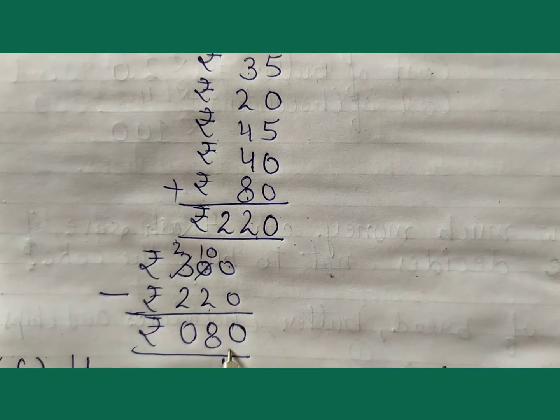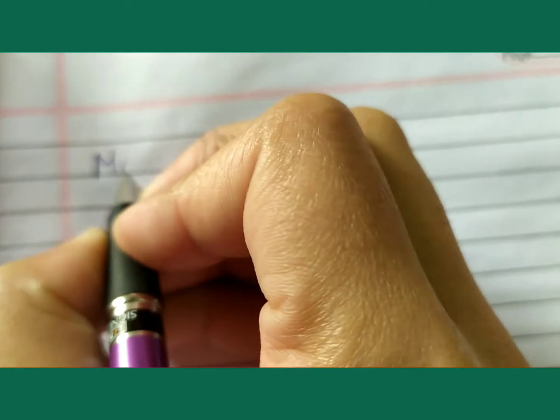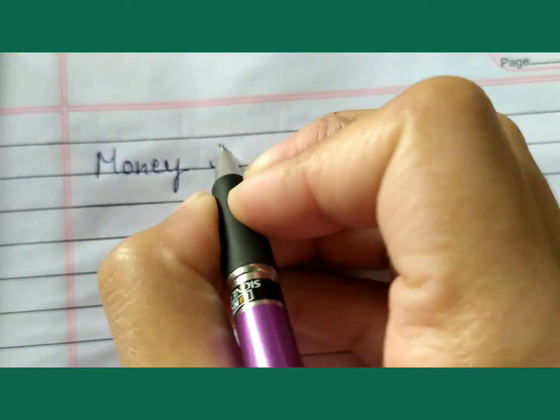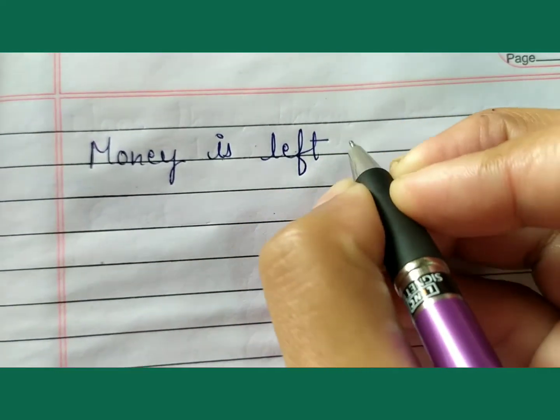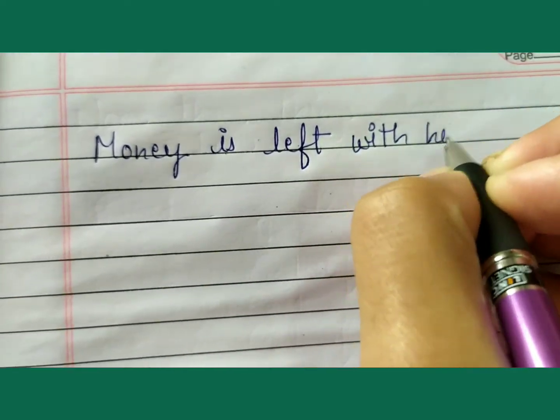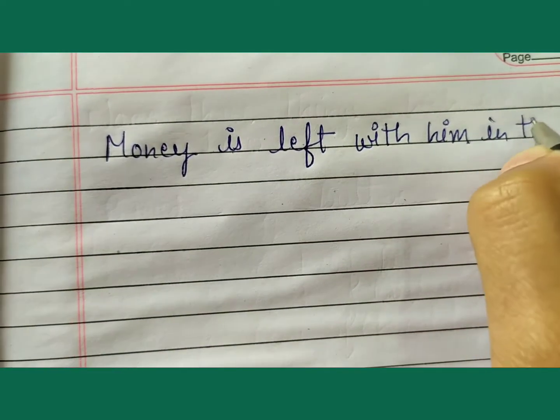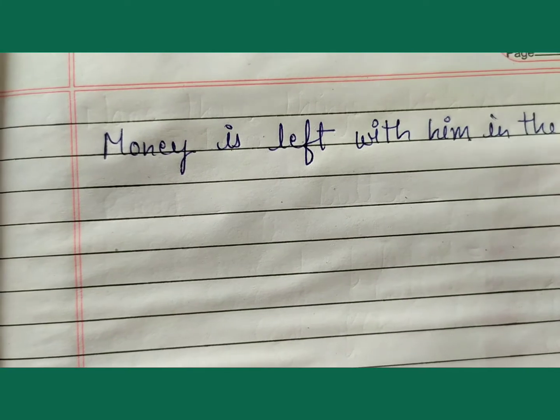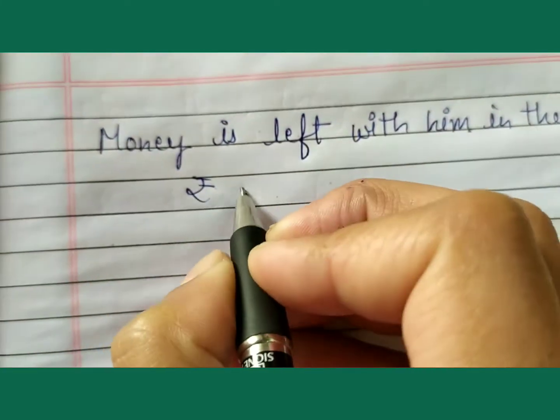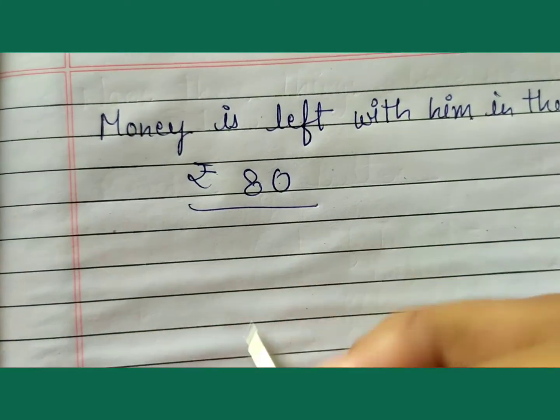Your answer is 80. The money left with him in the end is rupees 80. This is the answer.